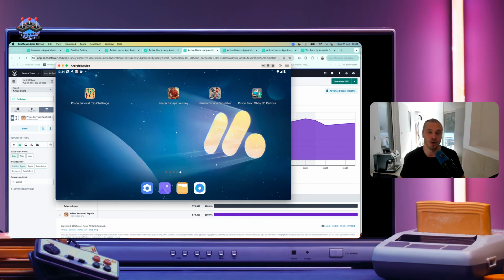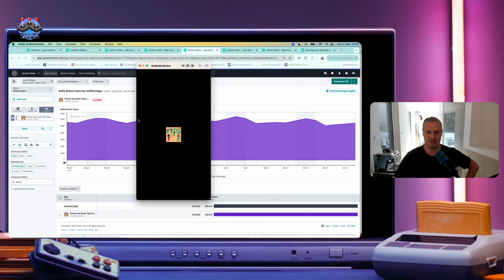Because you want the opportunity to show users either a rewarded ad or an interstitial ad on a rolling basis no longer than 80 seconds. That means you can have 10 to 15 minute gameplay on average, and you're still getting to that magical number you need for scaling with ads, which is about 7 interstitial ads per daily active user and about 5 rewarded ads. So let me show the game here.